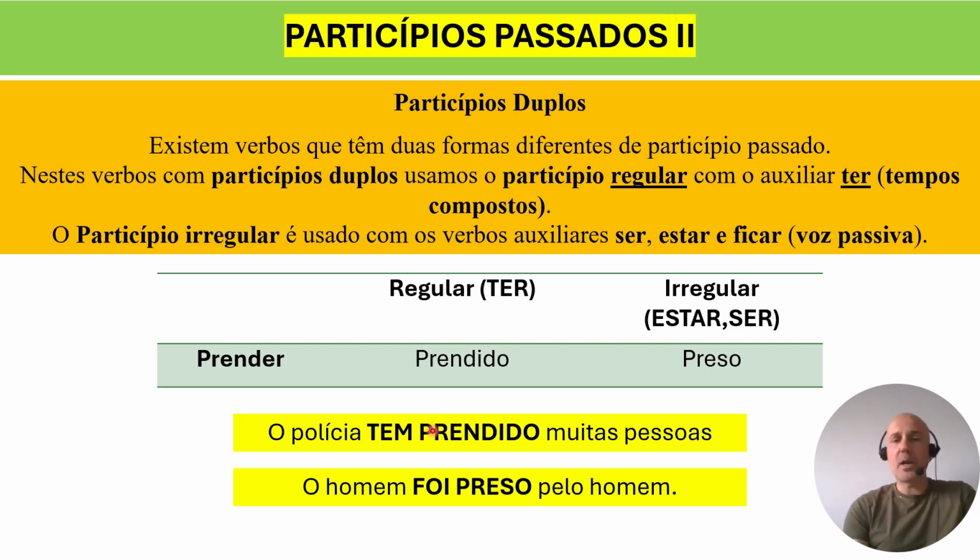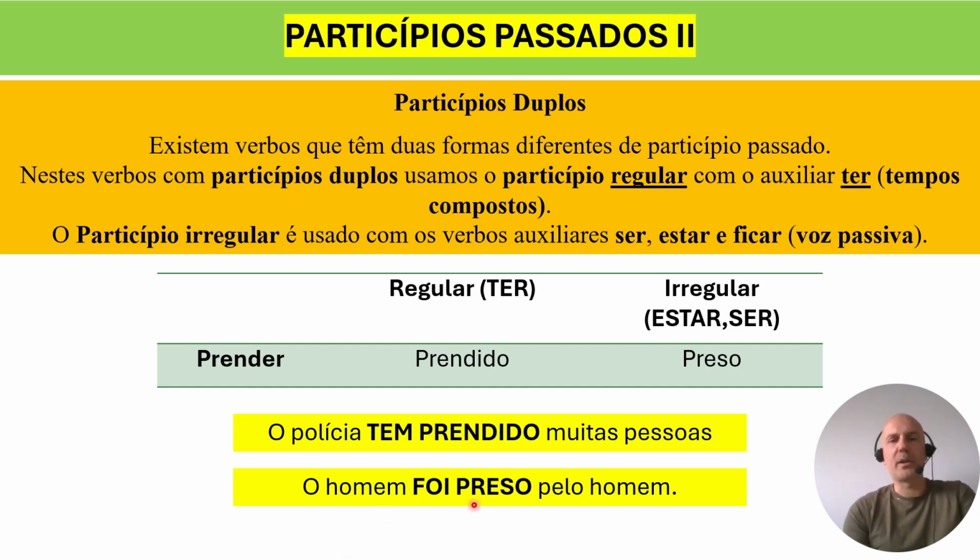On the other hand, we have here, o homem foi preso pelo homem. The sentence is a bit funny, but the translation is: the man was arrested by the man. So, was arrested, foi preso, as you can see, foi, we're using the verb ser in this case. So it says here that the irregular past participle is used with the verb ser, estar, and ficar. Basically, we use it every time we're dealing with a passive voice. Okay, that's what you have here.